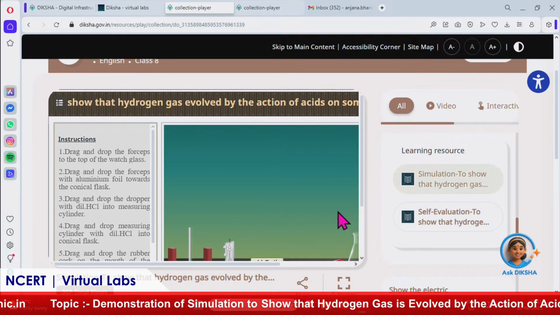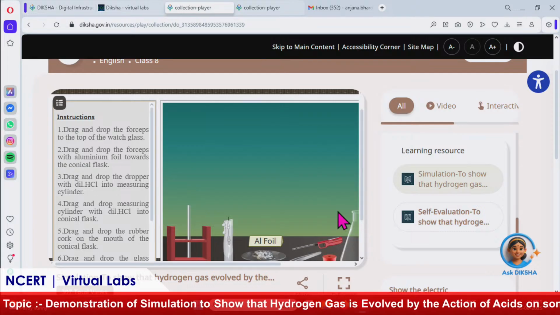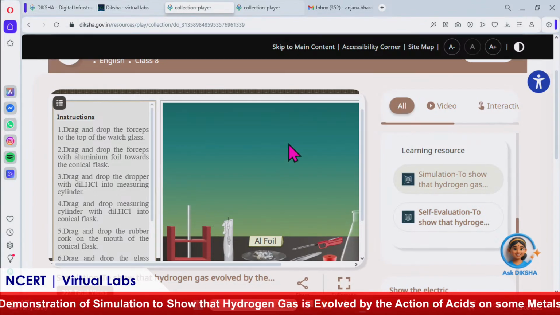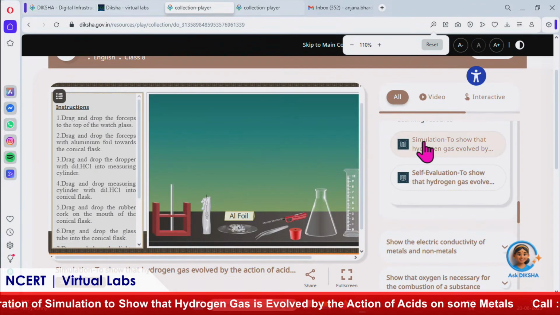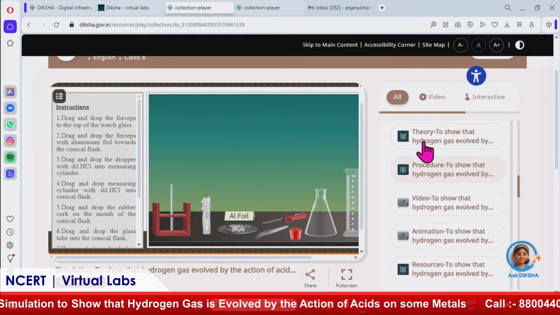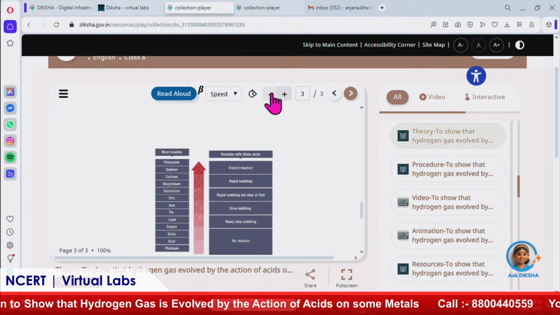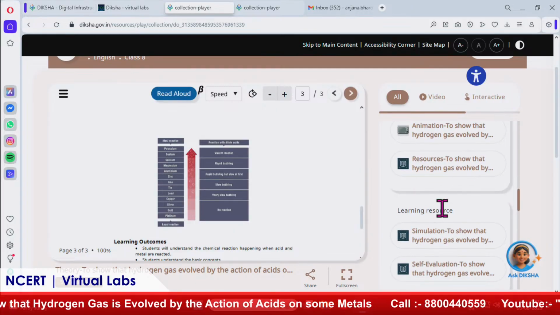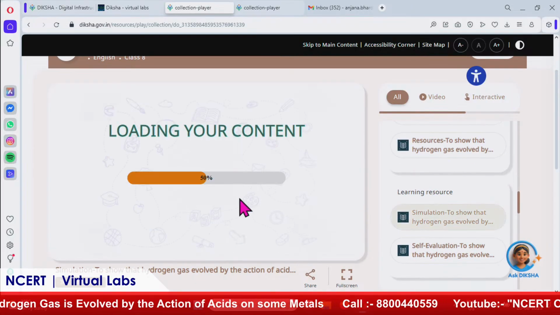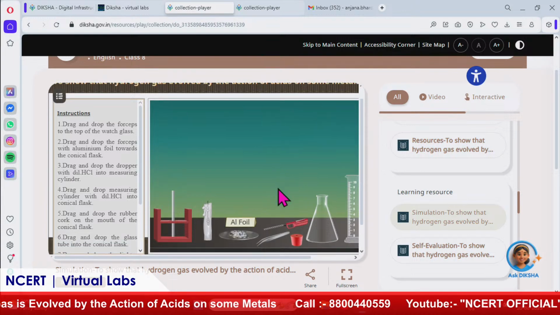Under the learning resources now is the simulation. The content is being loaded, and here we are ready. Now you can see that there is a box of instructions out here. It is all about how we can perform the simulation. I'm showing this simulation. First step.